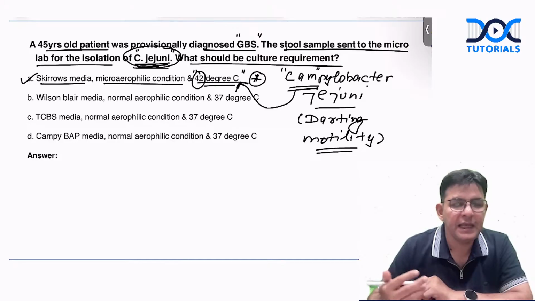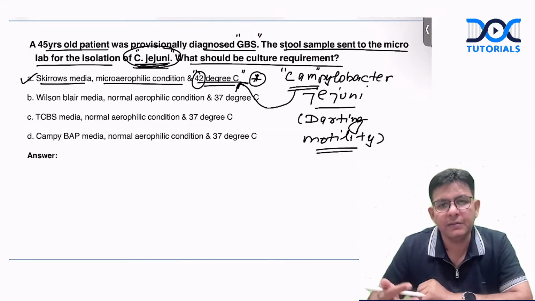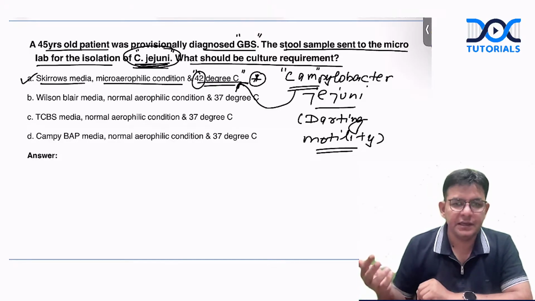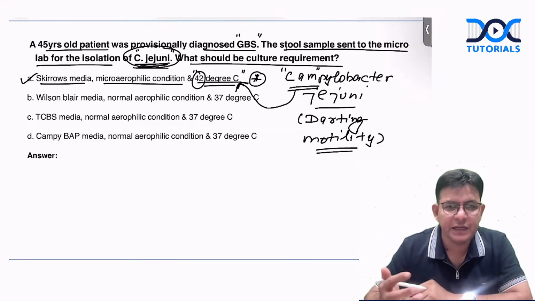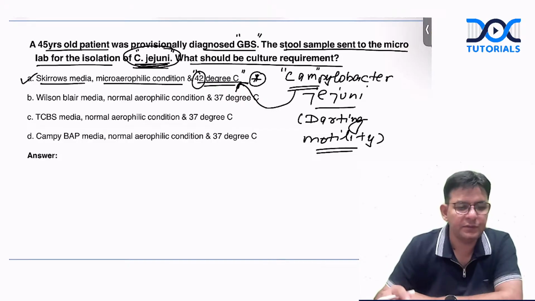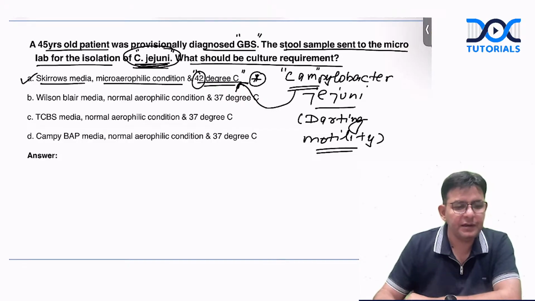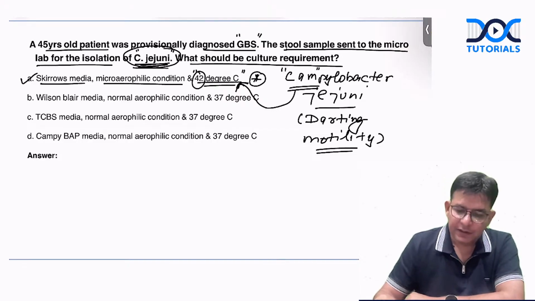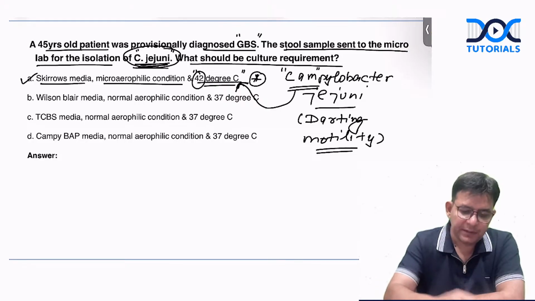Vikram is very right that mostly it is poultry products that are contaminated. But yes, it can happen with contaminated water also. And the recent epidemic which happened in Pune was due to what? Contaminated water. Is it fine? So this also needs to be remembered.